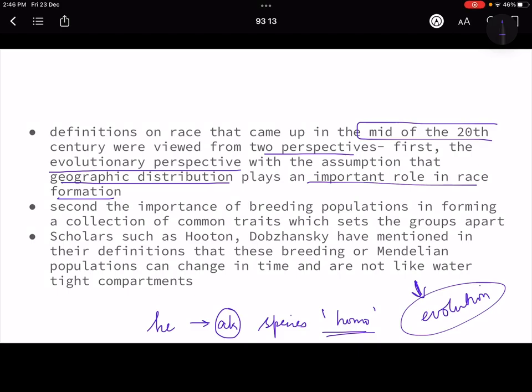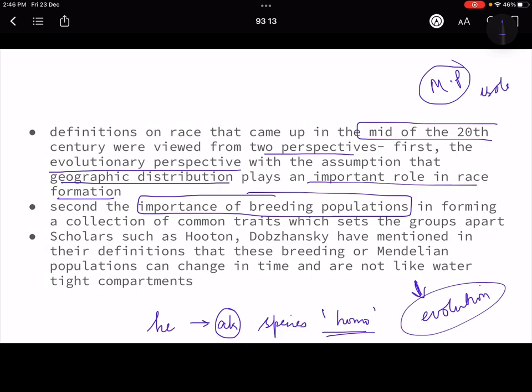was the first perspective. The second was the importance of breeding population. When we said Mendelian population, what did we say? It is an isolated endogamous group. That means a group that mates only amongst themselves, and it is isolated, so the concept of migration does not play a part. So this Mendelian population has a collection of common traits which set the groups apart.